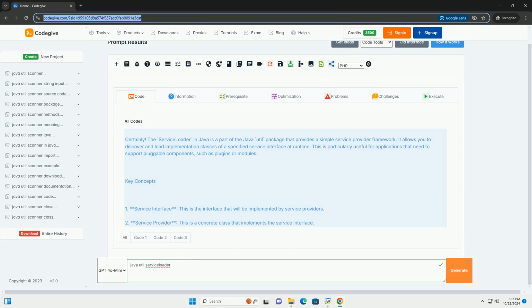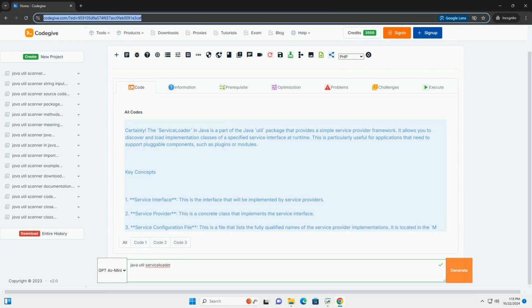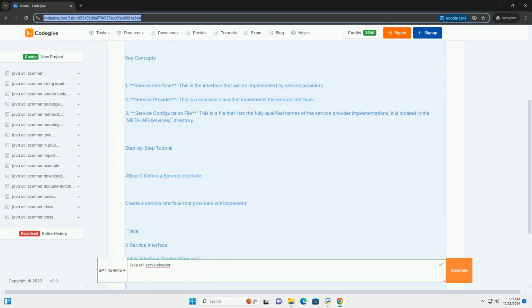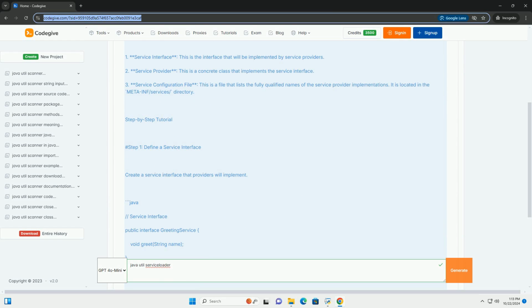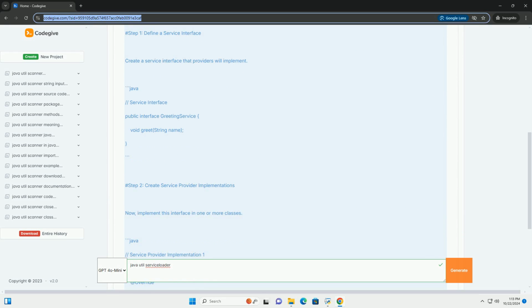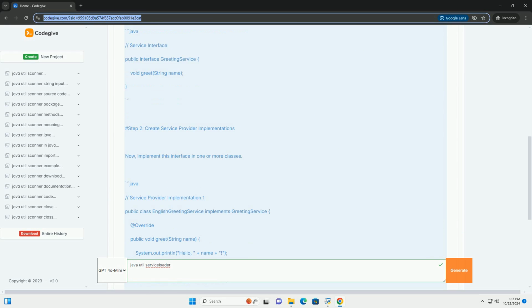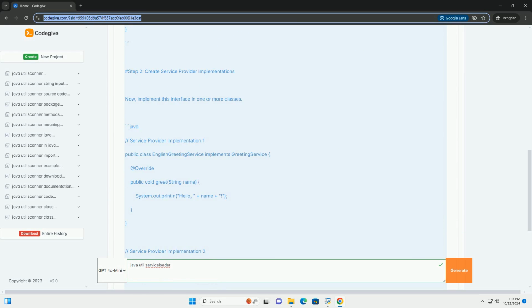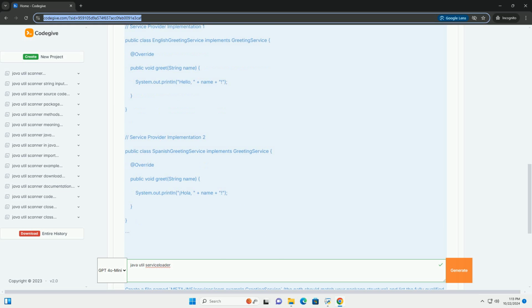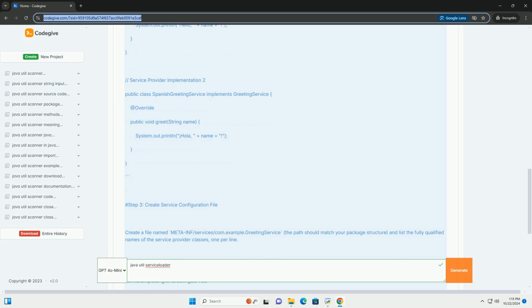Certainly. The ServiceLoader in Java is a part of the java.util package that provides a simple service provider framework. It allows you to discover and load implementation classes of a specified service interface at runtime. This is particularly useful for applications that need to support pluggable components, such as plugins or modules.